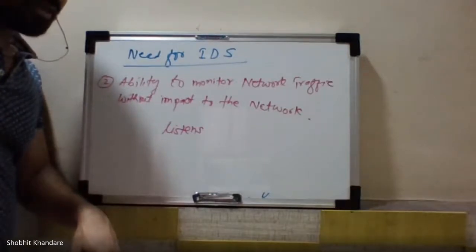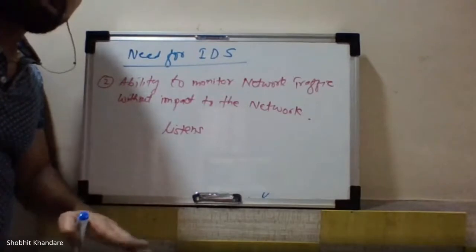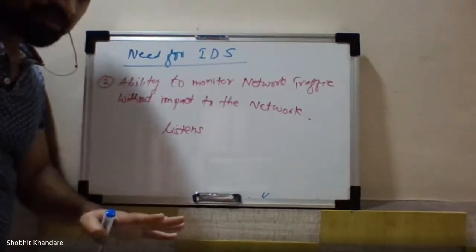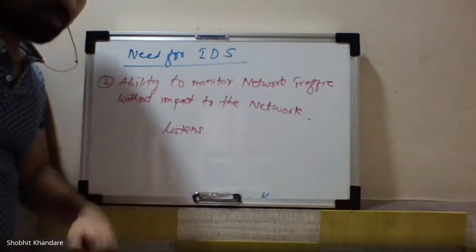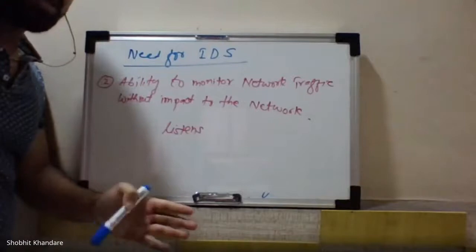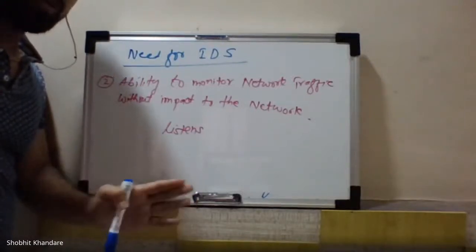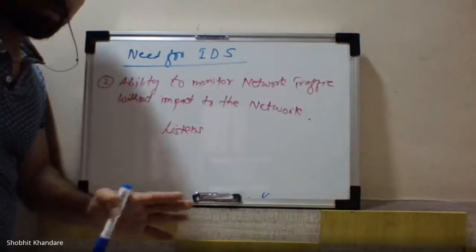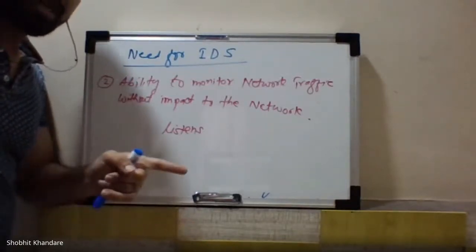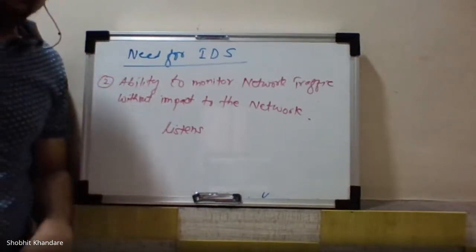IDS listens on the network. Listens on the network means monitor the traffic in the network and takes appropriate action with the packets. So it means the same thing: monitoring the packet, seeing whether the packet is normal or the packet is because of an intruder, and taking necessary action over the packet. So that is the second one.